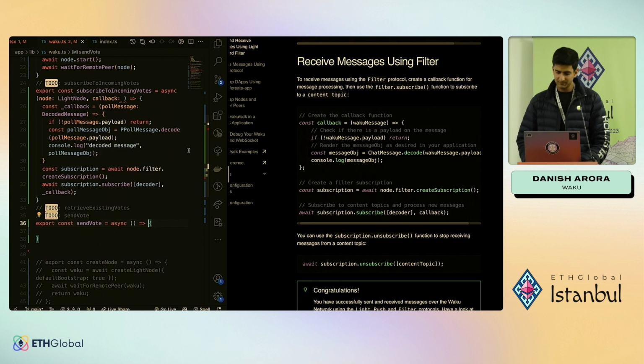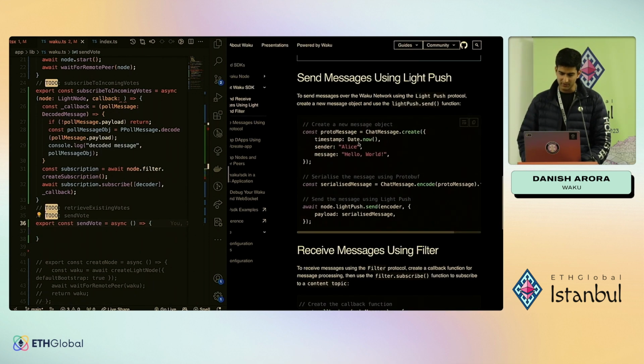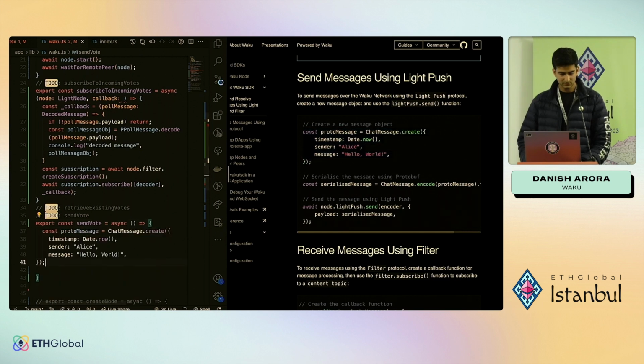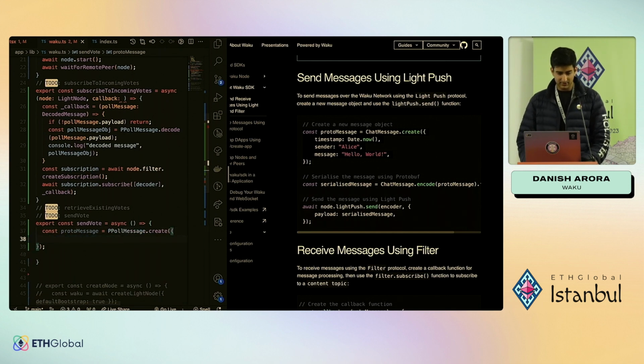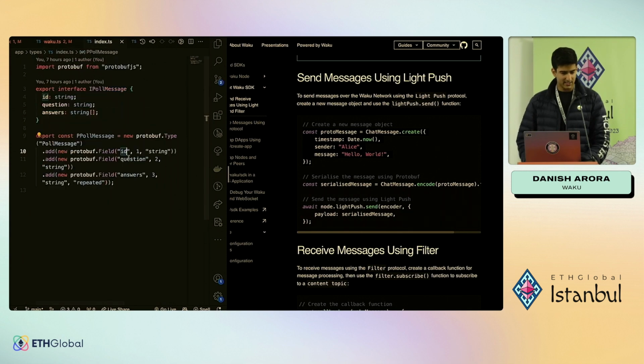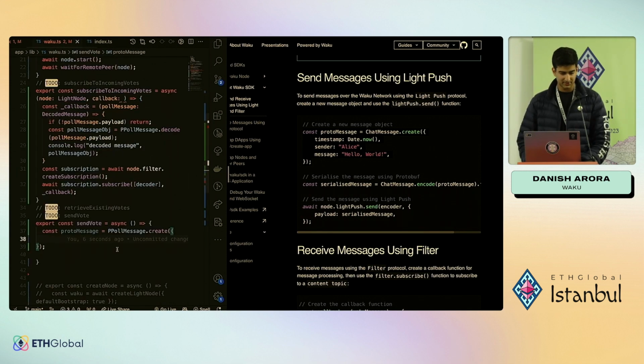And this takes in what? Let's see, we're going to use light push. So we've got to create a proto message. And in this case, the chat message is not right. It's called PollMessage. And the things that it wants is an ID, a question, and the answers, right?